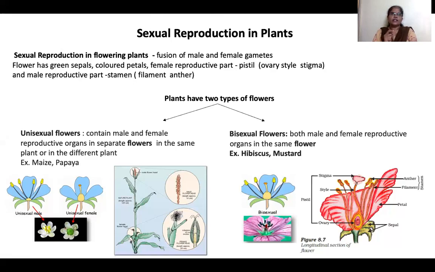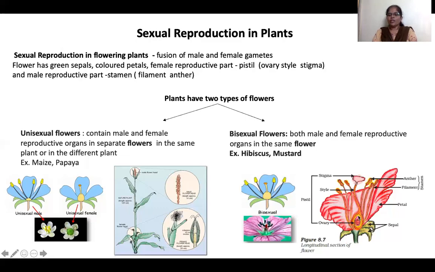Earlier in class we had seen hormones in plants. The male reproductive part is pollen grains, whereas the female reproductive part is the ovary, right?